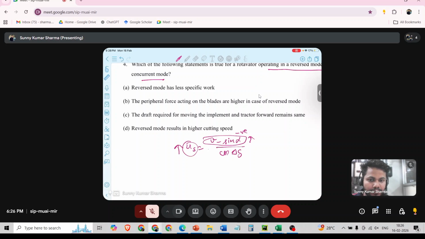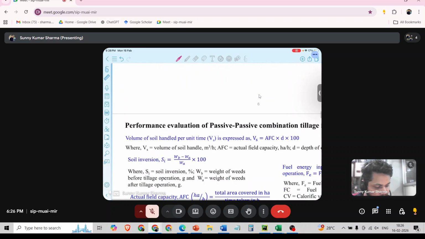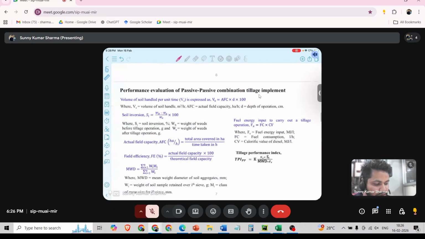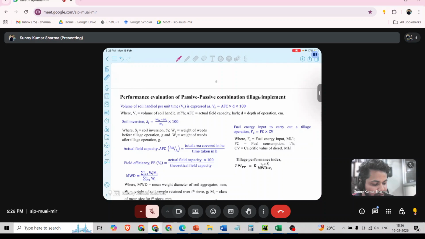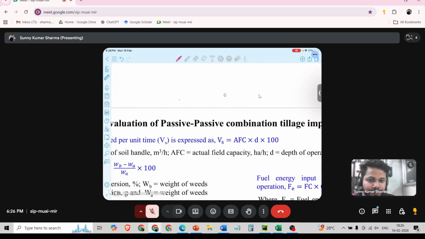So cutting D. Yes, reverse mode results in higher cutting speed. This is the performance evaluation of passive combination tillage implement. Passive implement. You know what is passive implement?